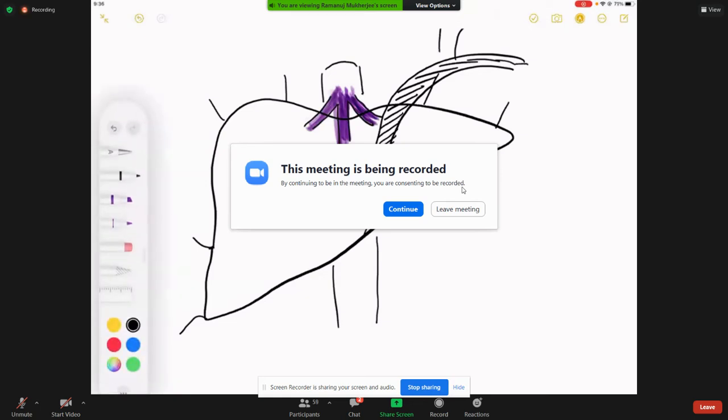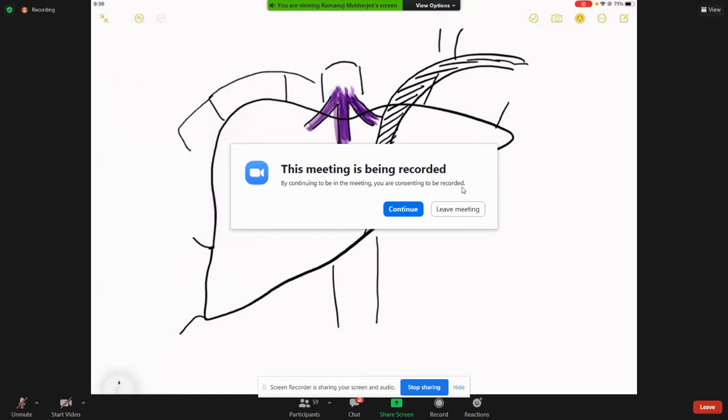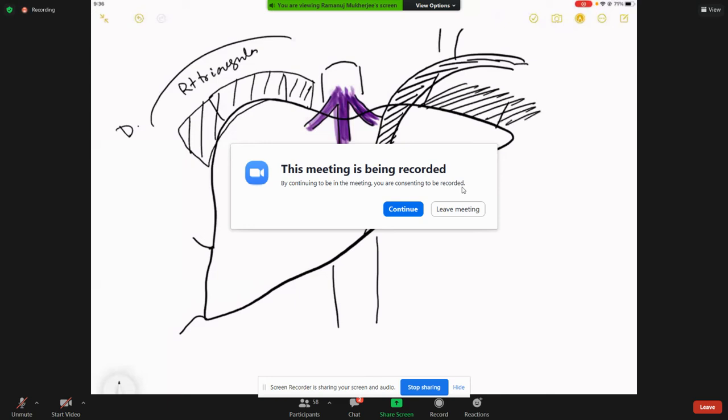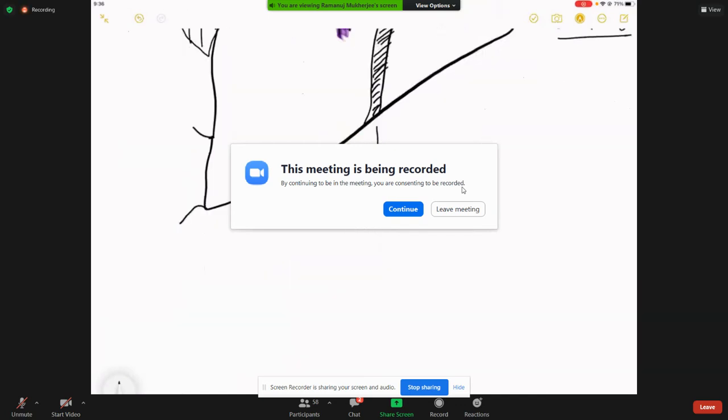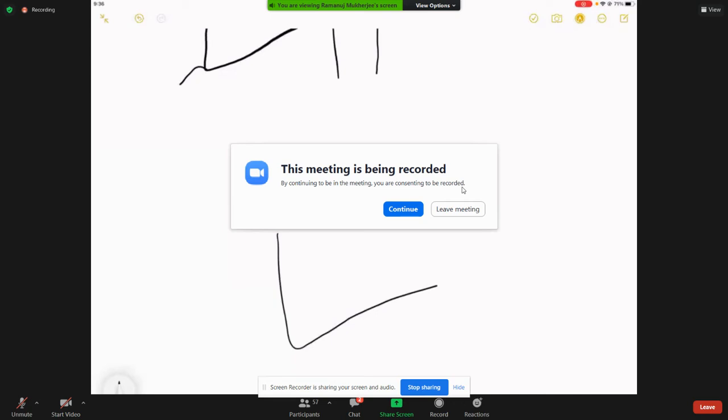But to reach this anatomy, as we have discussed in the last classes also, you get to cut a few ligaments around the liver. The ligaments on the right are called the right triangular, which extends from the liver to the diaphragm. And on the left, you get the left triangular, which extends from the liver to the diaphragm. These ligaments are easily cut in open or laparoscopic surgery, but there is some caution when you cut the left ligament.